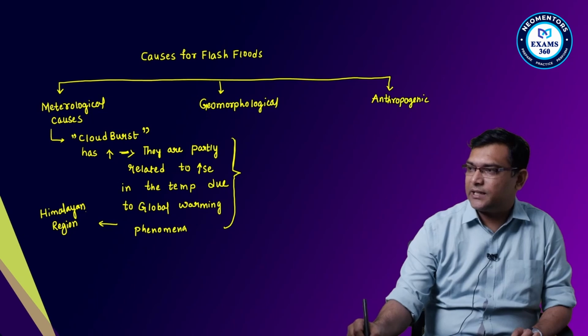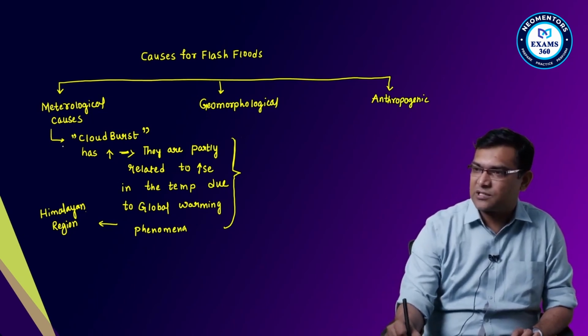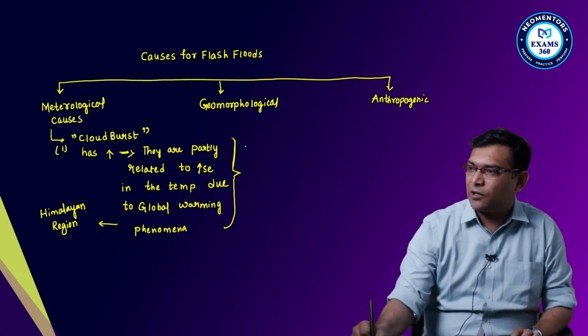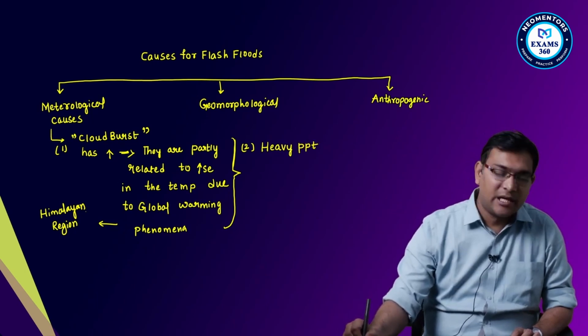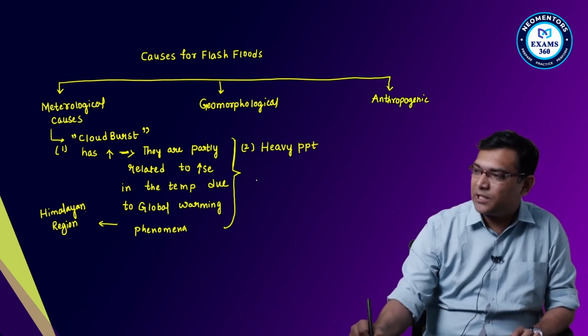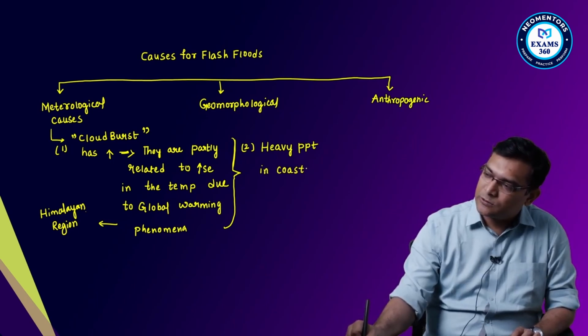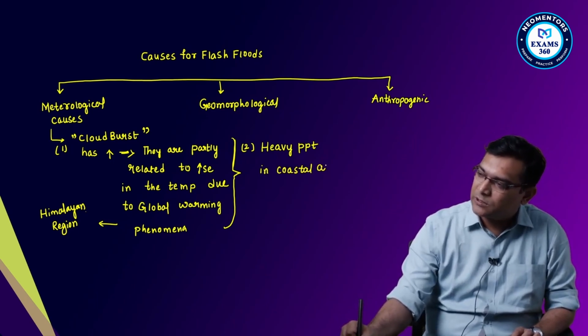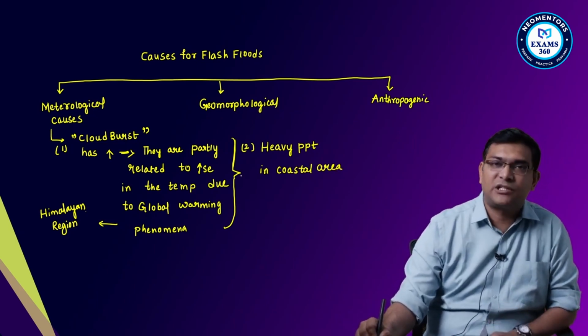Then the second thing in the meteorological causes is heavy precipitation, particularly in the coastal areas. Okay, heavy precipitation in the coastal areas.